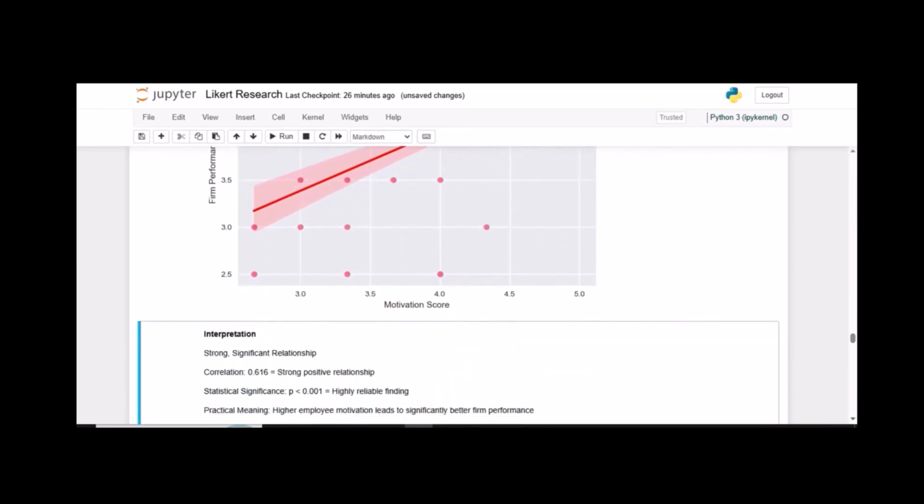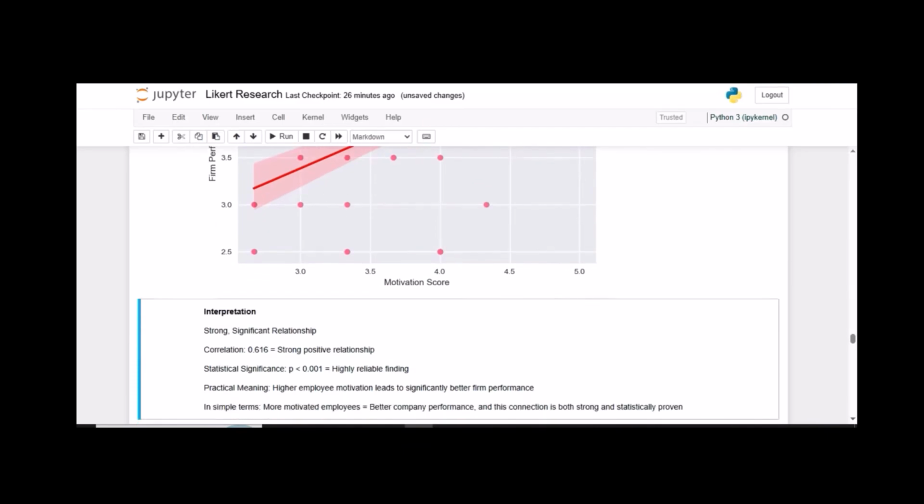So you can give the same interpretation, in the form of: you have a strong relationship between the two of them, which is correct. The correlation is 0.616, which is a strong positive relationship, as significance is less than 0.01. That's our p-value. A highly reliable finding. Practical meaning: higher employee motivation leads to significantly better firm performance. In other words, when you motivate your employees, it increases the firm performance. In simple terms, more motivated employees, better company performance.